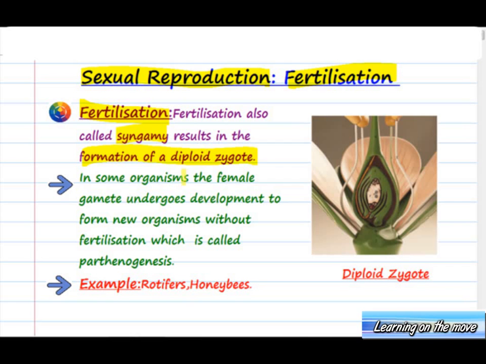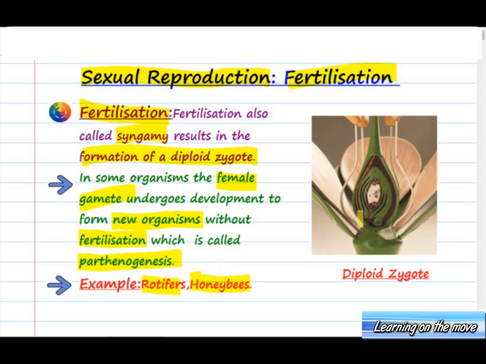In some organisms, the female gamete undergoes development to form new organisms without fertilization, which is called parthenogenesis. So there is another process known as parthenogenesis, in which a new organism is formed from the female gamete without the process of fertilization taking place. Examples of such organisms are rotifers and honeybees.